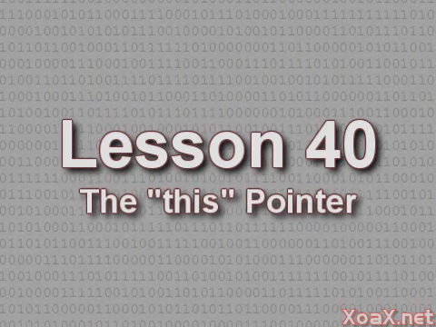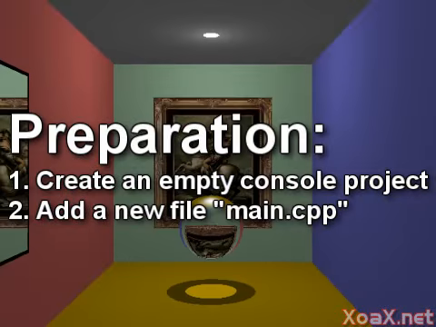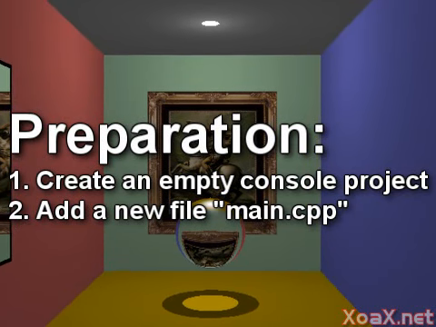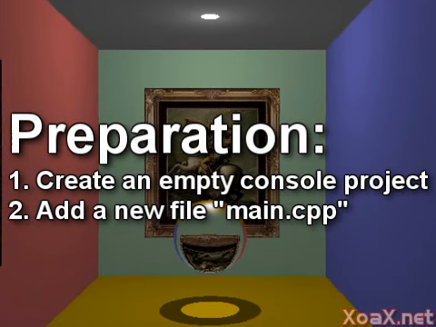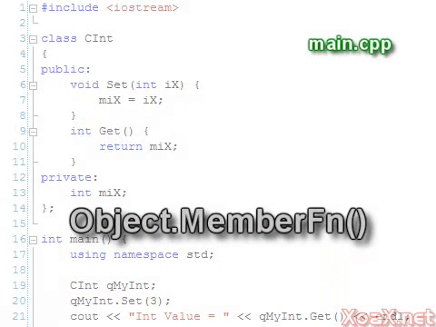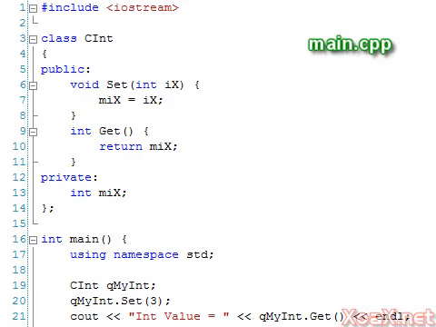Lesson 40, the this pointer. To follow along with this lesson, you will need to create a new console project and add a new file named main.cpp to it, as we did in Lesson 1. When an object calls a member function, the member function is able to access the members of that object.